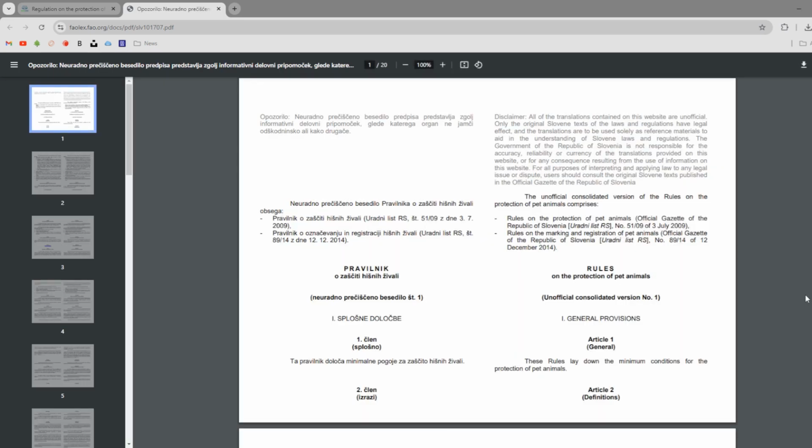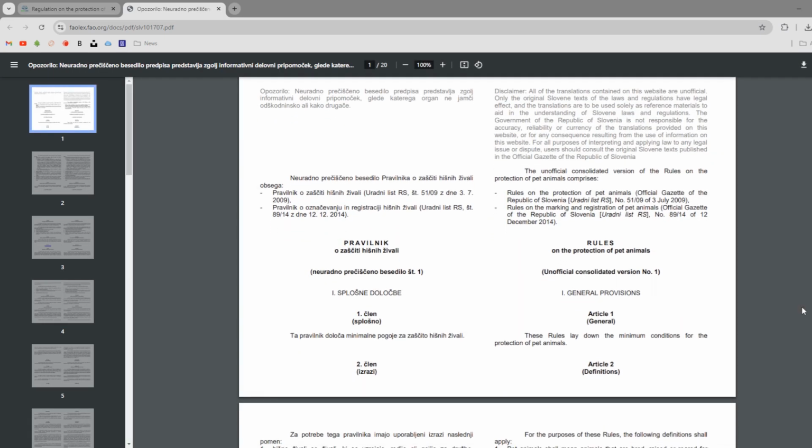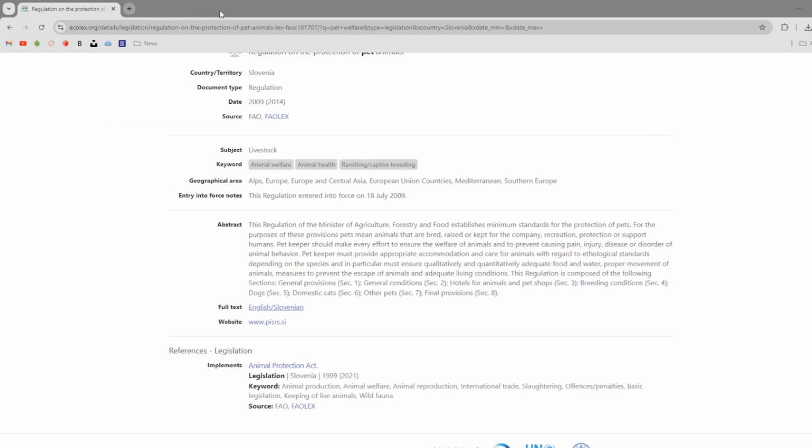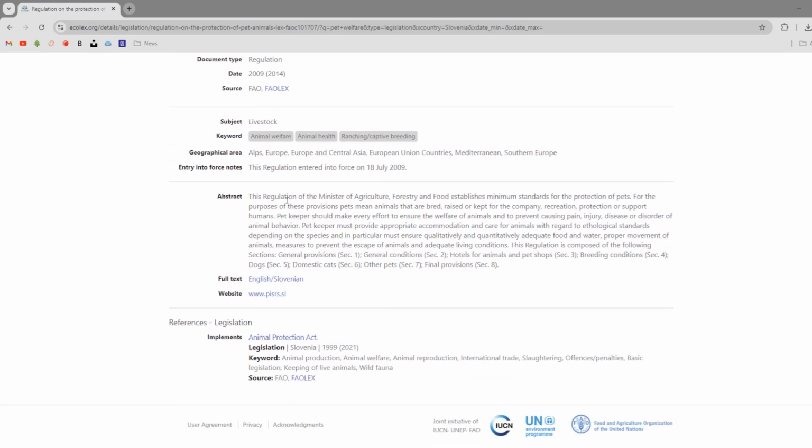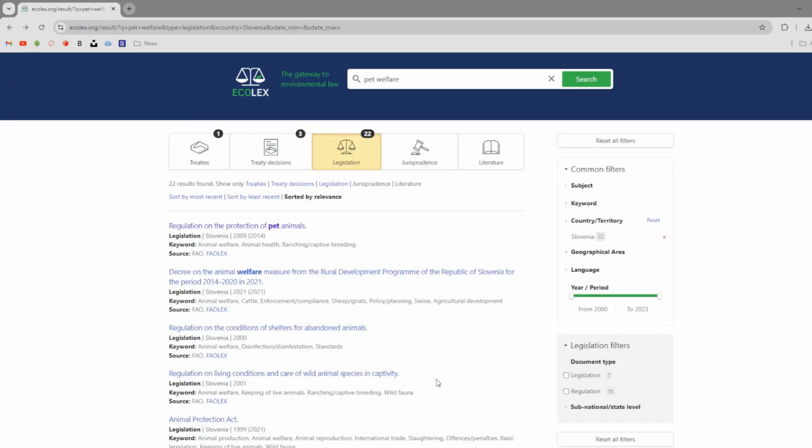At the very least, what you'll get here is general information about a law, so even if a translation isn't available, you at least have a starting point for your research. You might end up needing to copy and paste some of the text of these laws into Google Translate if an English translation isn't available.